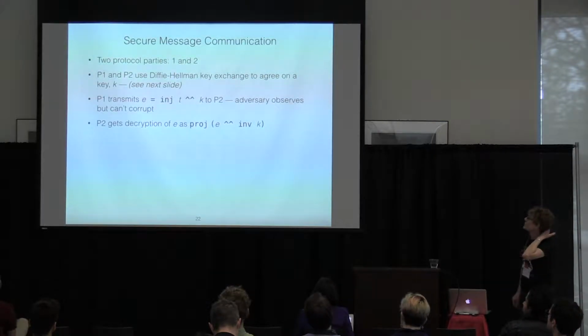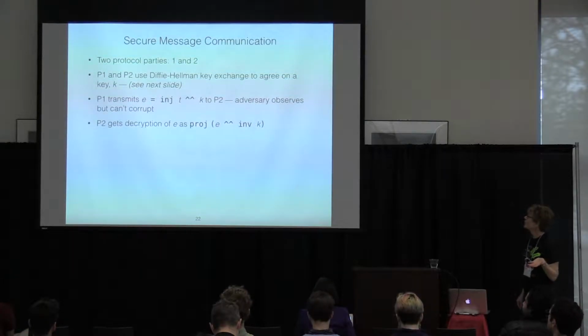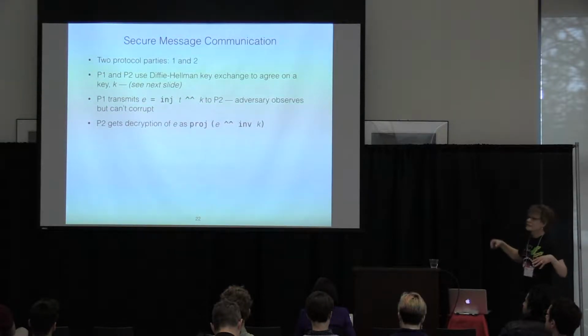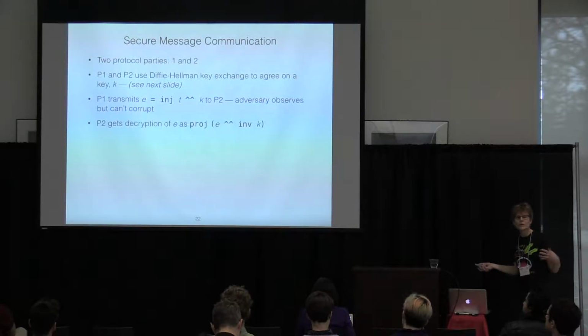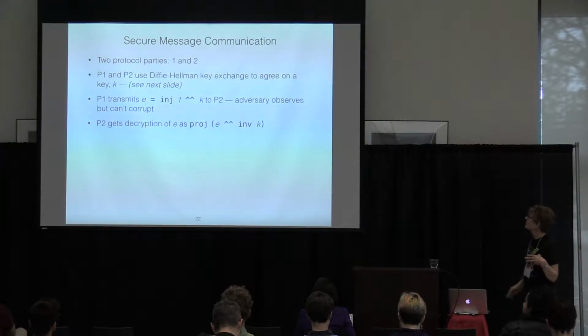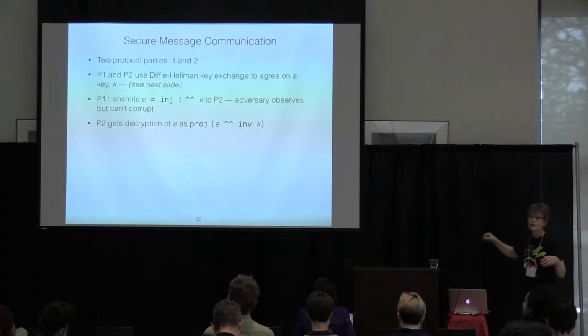And so I'm sure you can see where this will go, but secure message communication here works like this. The parties use Diffie-Hellman key exchange to agree on a key, K, and then party one takes its plain text, injects it into the group, and uses the group operation with the key K to get the encrypted message, sends it over the wire, and we have a model where the adversary can see the transmission, but it can't corrupt it, so it's not allowed to make changes to the message. To decrypt, we just use the inverse of the key and the group operation, and then project back to the